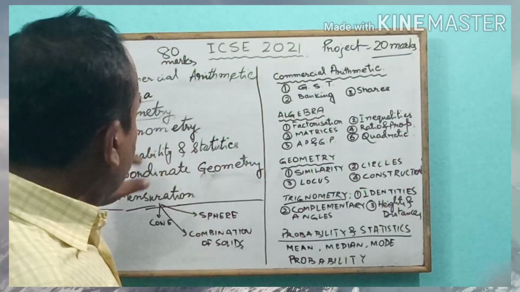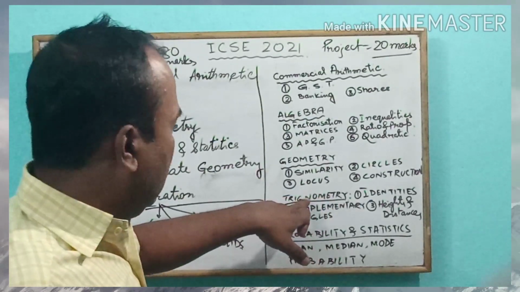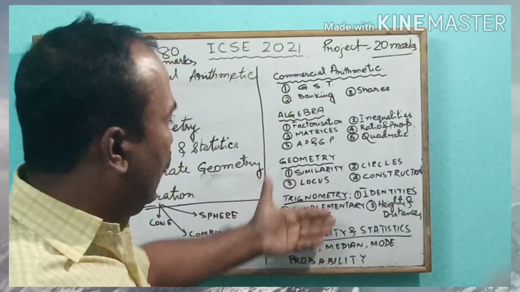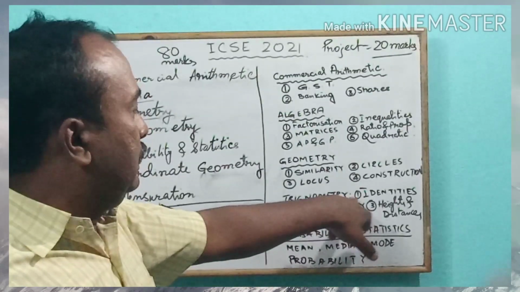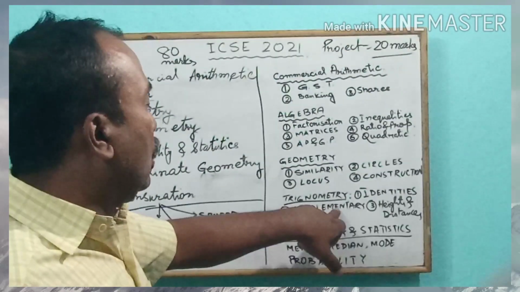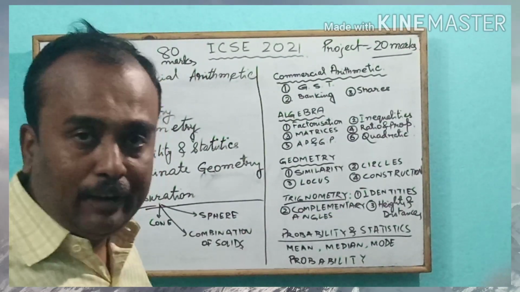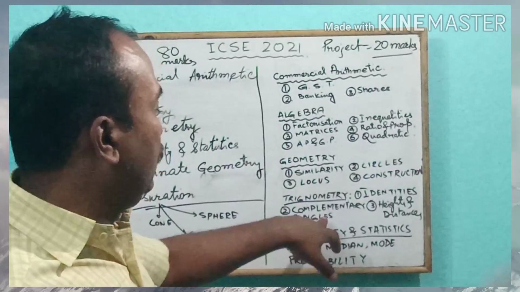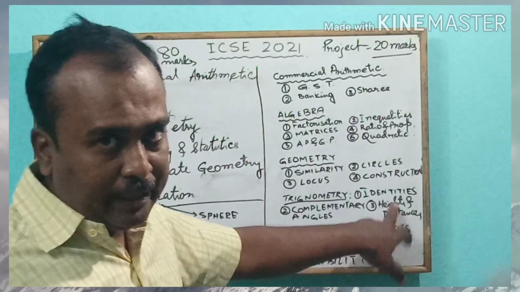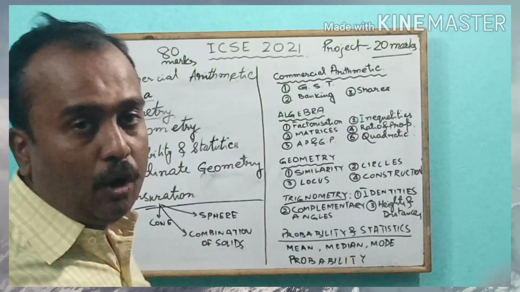Now, fourth is trigonometry. Already something about trigonometry you have studied. In some schools they teach beforehand, some not. Anyway, we shall study here in details. In trigonometry, we have identities, trigonometrical identities, complementary angles. We have to prove certain things or find out the values of certain expressions using the properties of complementary angles, and problems and concepts related to height and distances, to calculate the heights and distances of objects.